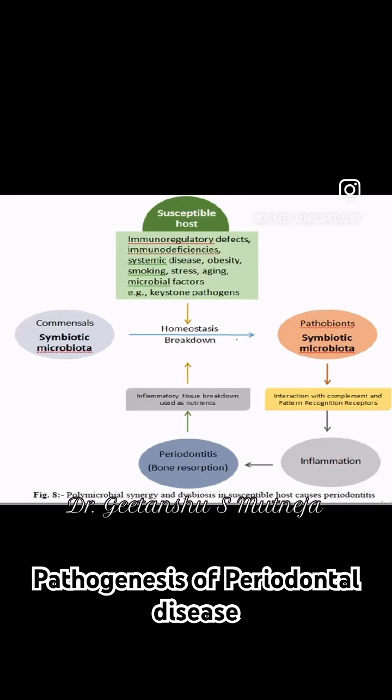The seventh model is the polymicrobial synergy and dysbiosis model. It told about the dysbiosis of periodontal microbiota, which signifies a change in the relative abundance of individual components of the bacterial community compared to bacterial abundance in periodontal health, leading to alteration in host microbe crosstalk, which is sufficient to mediate destructive inflammatory response and bone loss in periodontitis.